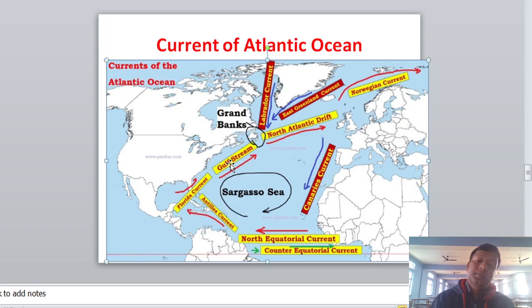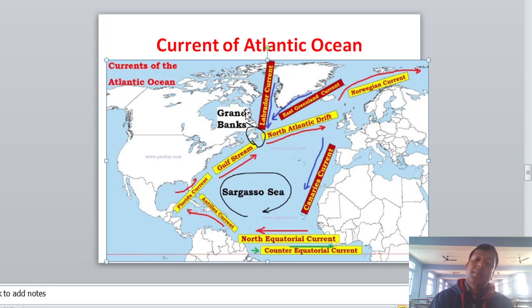we have the Gulf Stream, named after the Gulf of Mexico. And due to the Atlantic drift, that means due to the direction of winds and the Coriolis force, this oceanic current heads towards Europe, and from this part, the Arctic Ocean, we have a cold current.